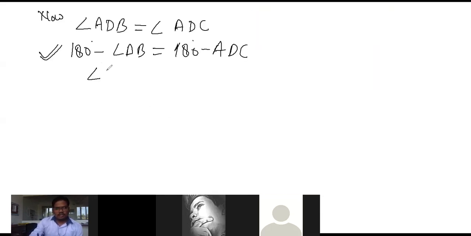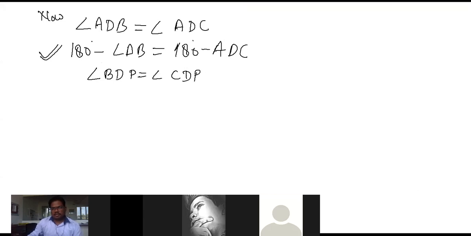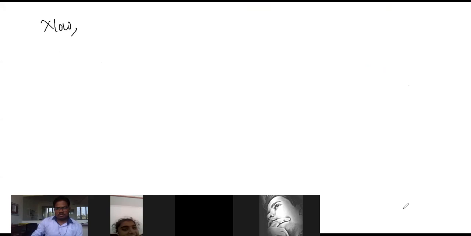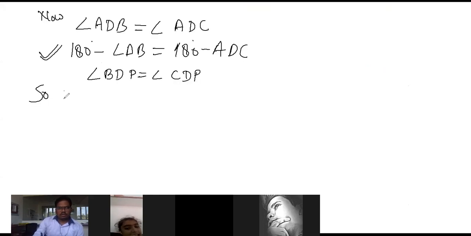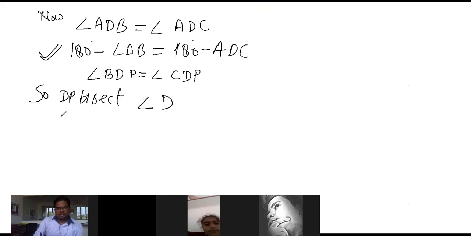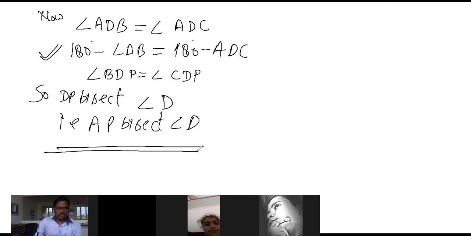So we got it here: angle BDP is equal to angle CDP. Look at there, BDP and CDP. So that means DP bisects angle D, that is, AP bisects angle D. This third part is completely over. Now moving on to the fourth part.